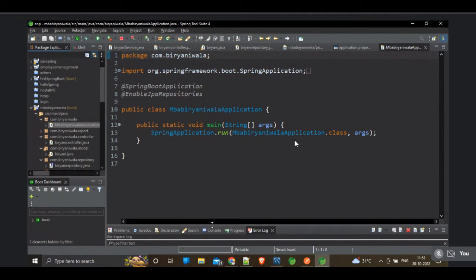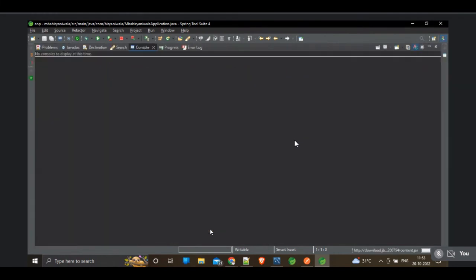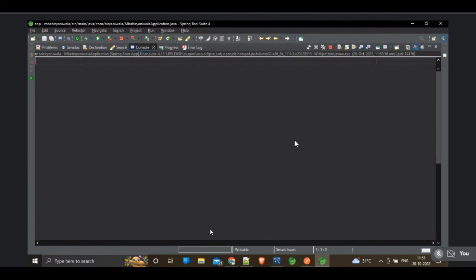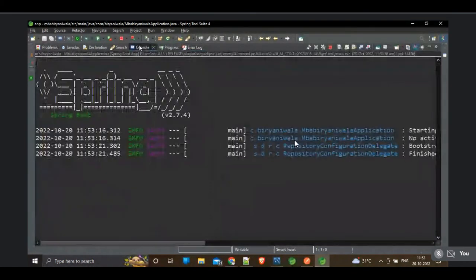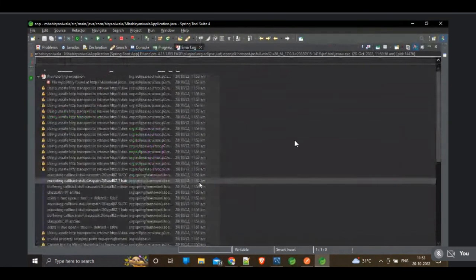Okay, let's check in the console. In the console now you don't get any error for sure. Everything has to run perfectly in the console. See, something is running.